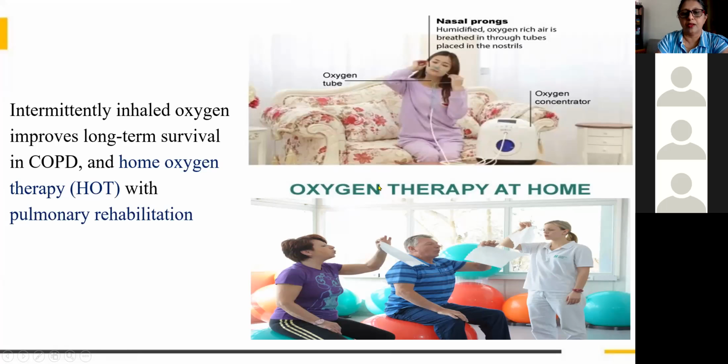Another one is pulmonary rehabilitation. We have to train them how to do it. Here they are just blowing some paper. This will increase their lung capacity, that is inspiration as well as exhalation. So such pulmonary rehabilitation they have to do. Such therapy is needed in case of COPD.